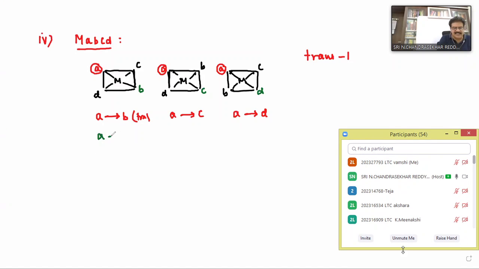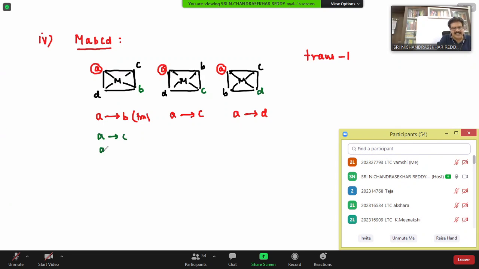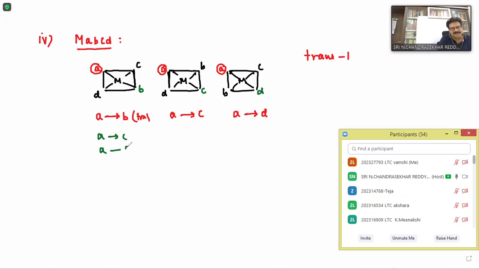A cis C and A cis C. How many times are you getting cis? Two times. In the first one, A and C are cis, no? And even in the third one, A and C are cis, no? Clear?